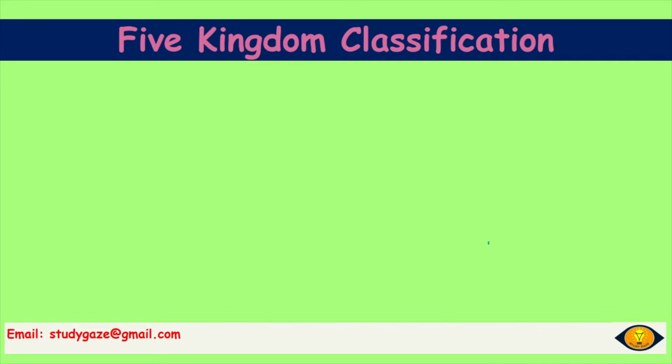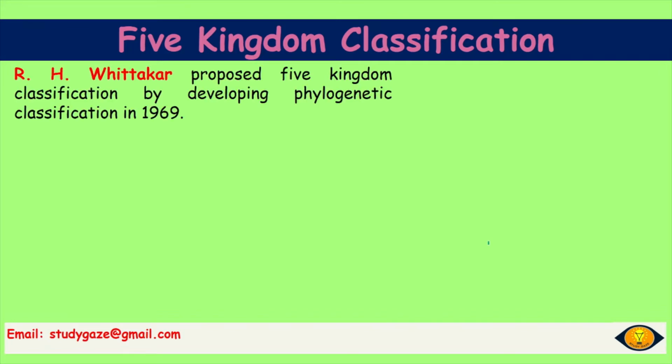It helps us gather knowledge and study different organisms. That's why this five kingdom classification has been proposed. R. H. Whittaker proposed the five kingdom classification by developing phylogenetic classification in 1969.